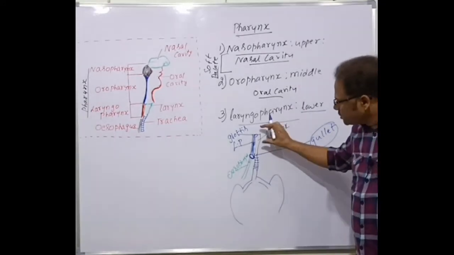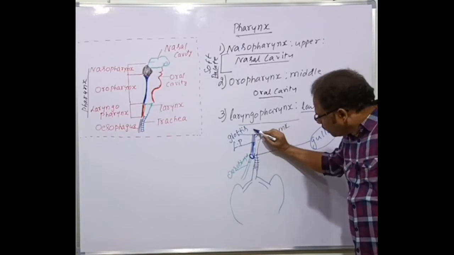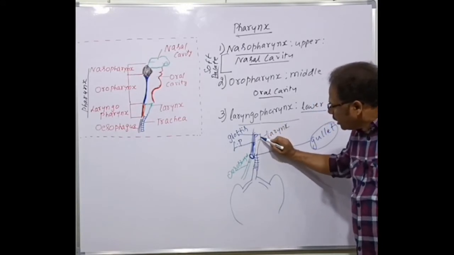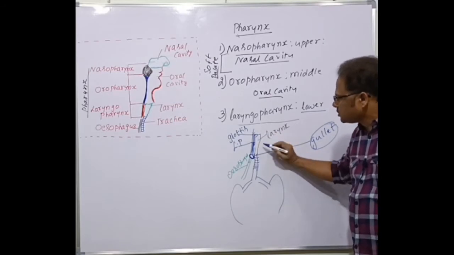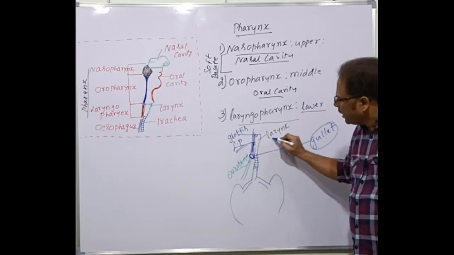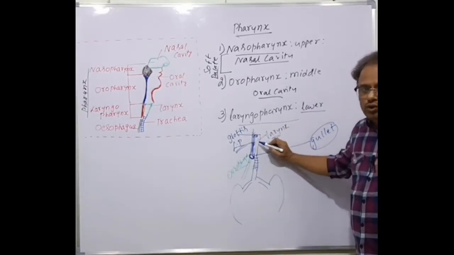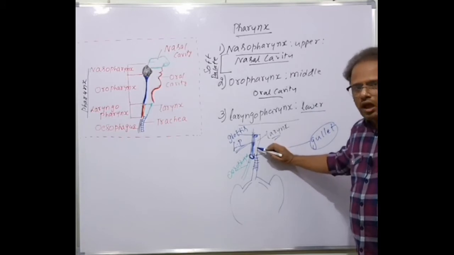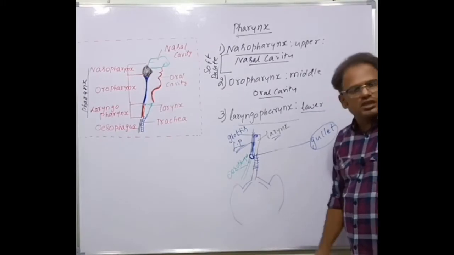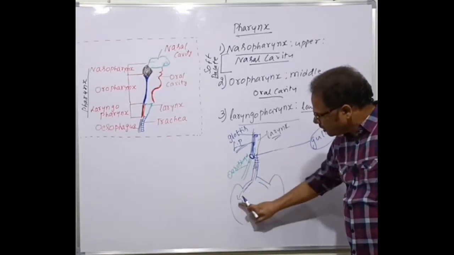If this arrangement continued, the food entering the laryngopharynx could enter the larynx through the glottis, which is a small opening connecting the two. Then from the larynx to the trachea, into the bronchi, into the lungs. If it continued, the food could enter in this direction and damage the lungs.